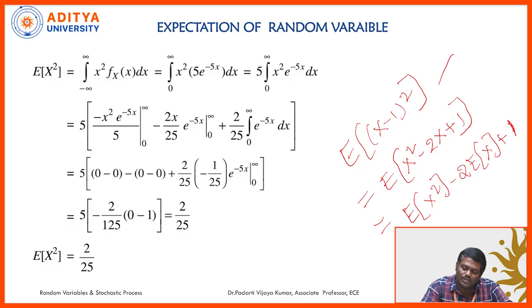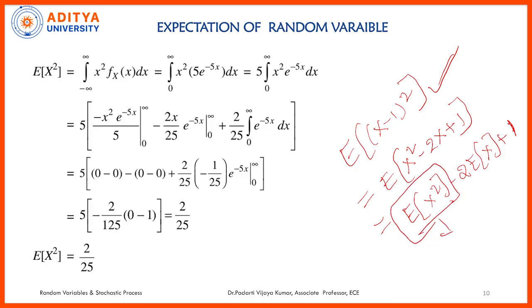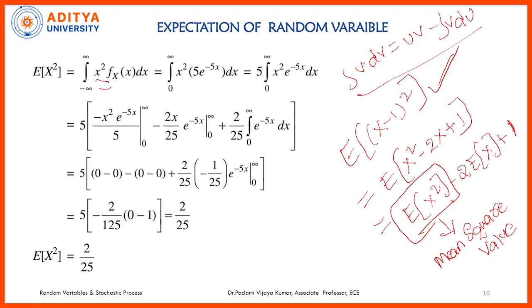To compute this, first we need to calculate expectation of x square. Expectation of x square is also called the mean square value. So we are computing the mean of the square value, E of x square. E of x square is the expectation of a function, so replacing the function x square, integral of x square fx of x dx. Again here I am applying the uv rule, integral u dv is equal to uv minus integral v du. Applying this rule and calculating, what we will get is 2 by 25 for expectation of x square, and expectation of x is 1 by 5.